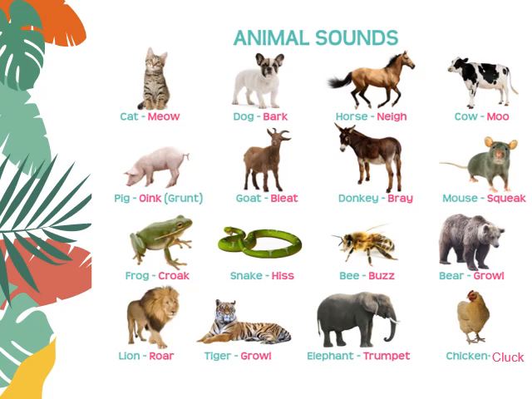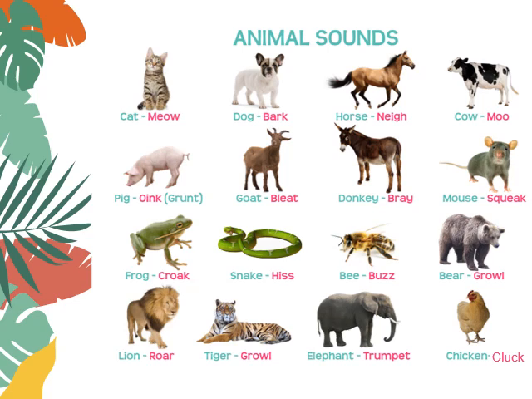For a pig, it is called oink. For a goat, it is called bleat. For a donkey, it is bray. For a mouse, the sound produced by it is called squeak. For a frog, it is called croak. For a snake, it is called hiss. For a bee, it is called buzz.